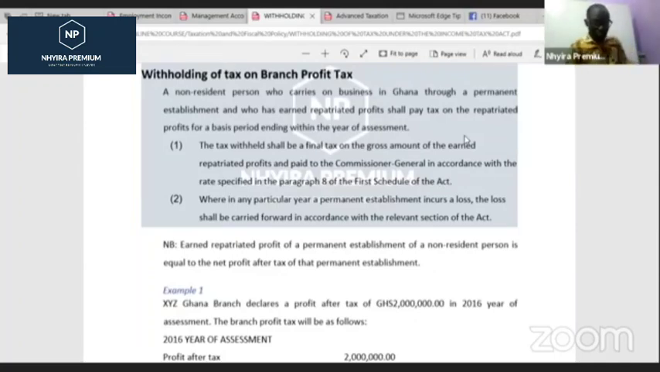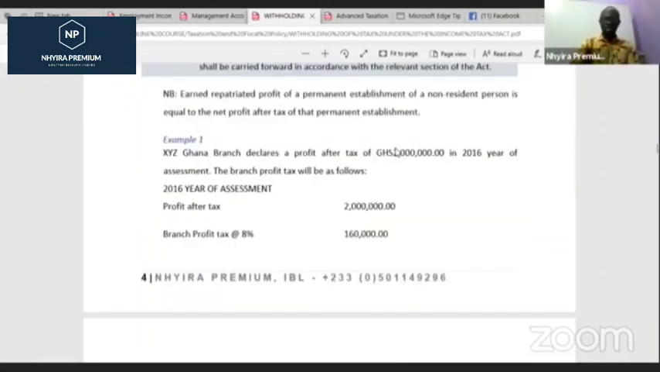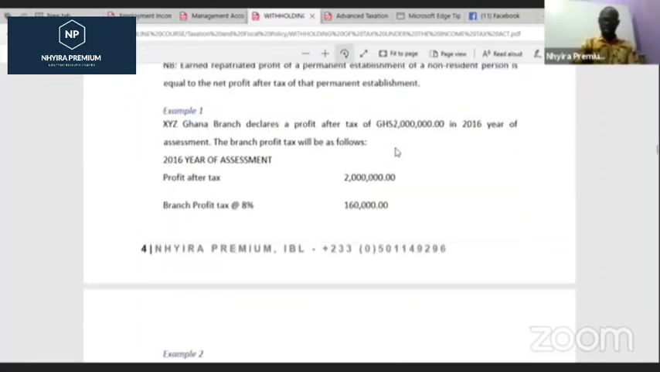Where in any particular year a permanent establishment incurs losses, the loss shall be carried forward in accordance with the relevant sections of the Act. So let's look at an illustration here. Let me pick a highlighter that will enable me to show you a couple of things.